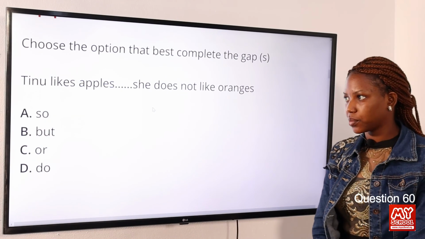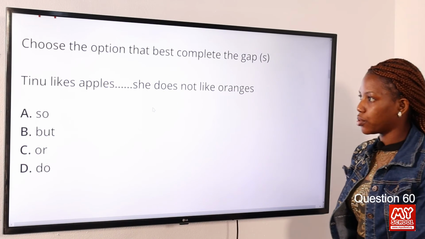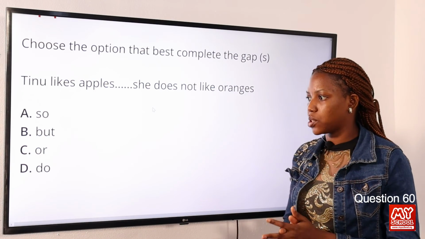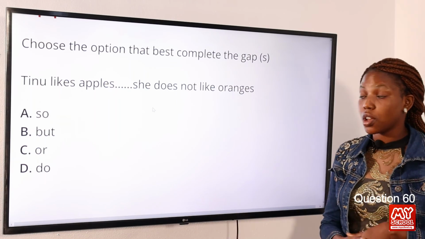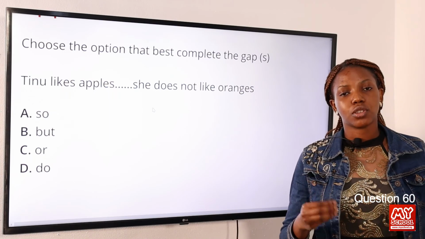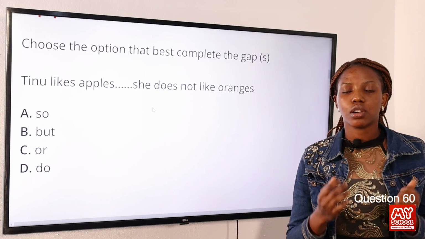Question 60. Tinu likes apple dash she does not like oranges. Option A, so. Option B, but. Option C, or. Option D, do. The answer to this question is option B, but, because but is used to introduce a phrase or a clause